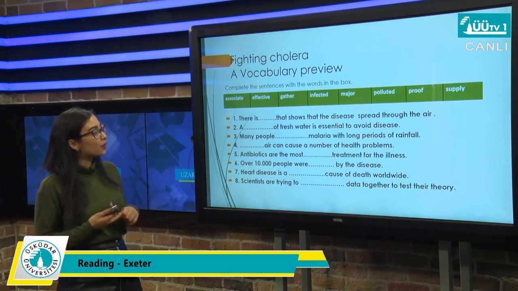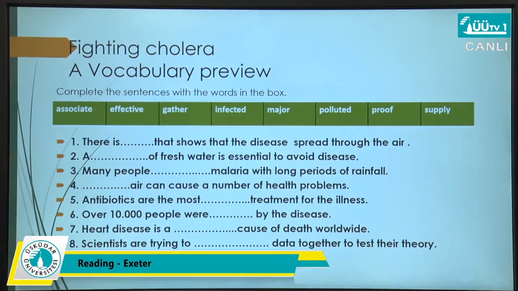What about the third one, guys? We have many people, we don't have the verb here. The verb is missing. Many people, malaria with long periods of rainfall. We have associate as a verb, gather as a verb. So actually associate goes with the third one. Many people associate, it means they make a connection between malaria and long periods of rainfall. They think that they can catch malaria from this long period of rainfall.